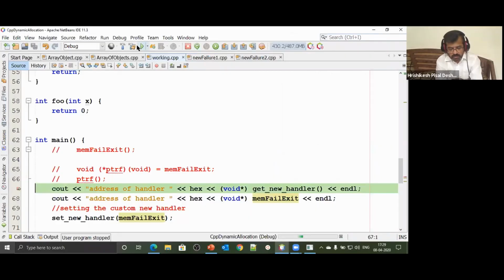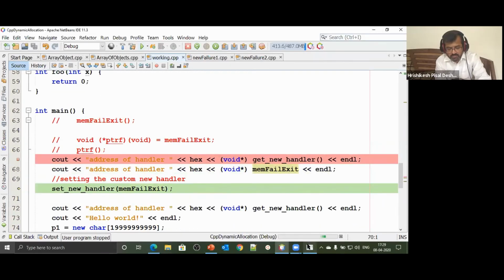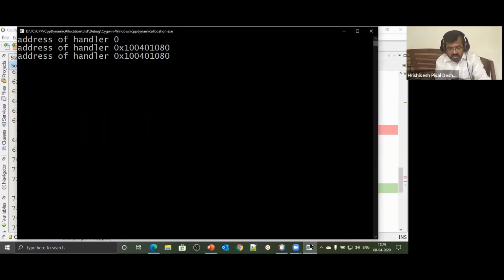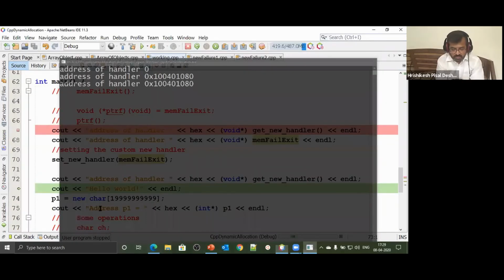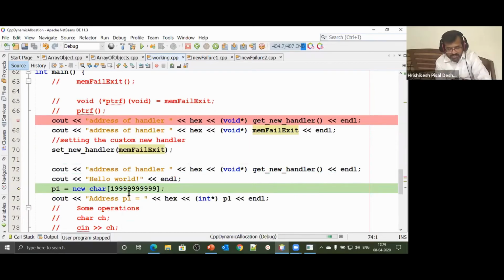Here we go. By default, who is the initial handler? There is none. By default, there is no initial handler. Then I print the address of memfail exit, the function whose address we have seen. Then I set it as the new handler, and I print the handler now. Now my handler is the same function. So I say hello world, just some statement I had to write, and I create an array.